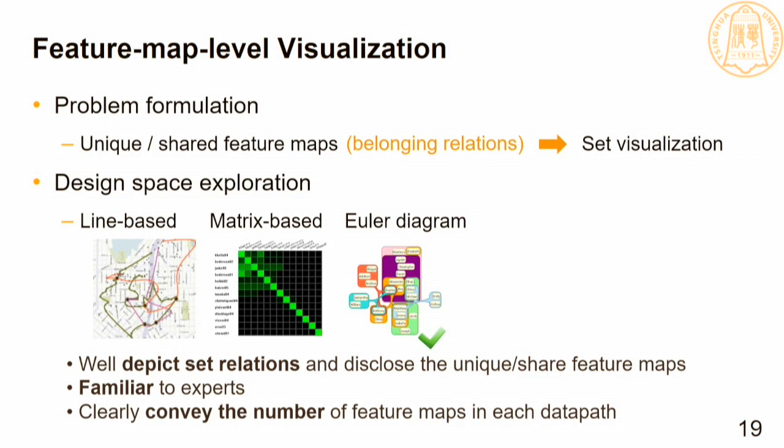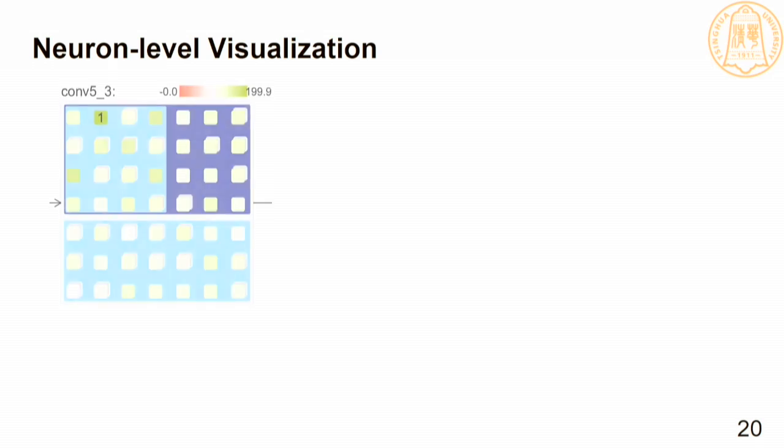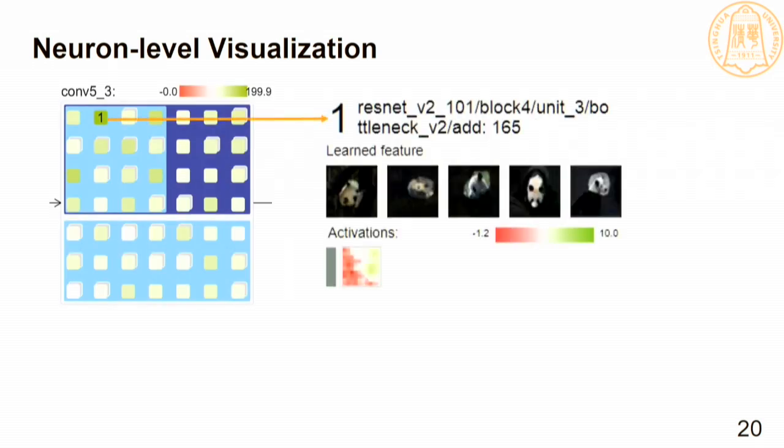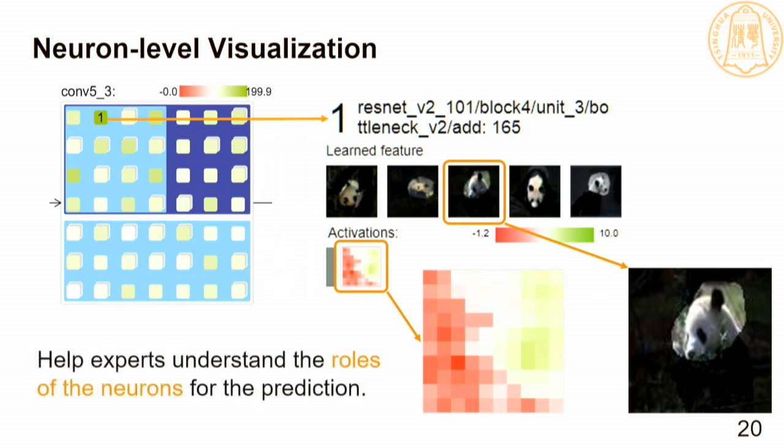Besides, to reduce the visual clutter of too many feature maps, we cluster similar feature maps and use a series of stacked rectangles to represent a feature map cluster, and expand the cluster to inspect each feature map. After finding the feature map of interest, an expert can examine the neurons in the feature map in a separate neural panel. Following our previous work, we employ learned features and activations of the neurons to help experts understand the roles of the neurons for the prediction.